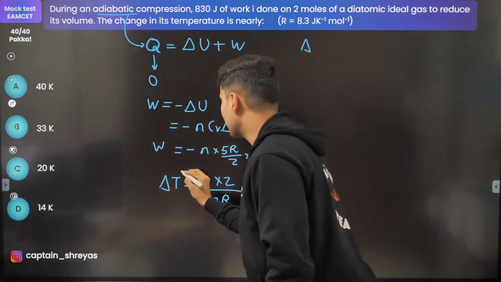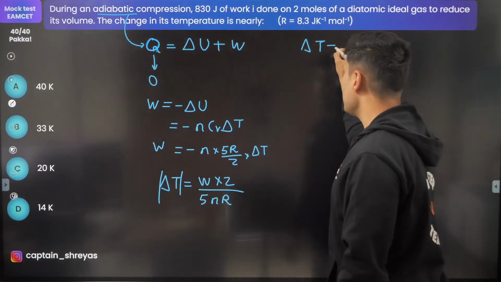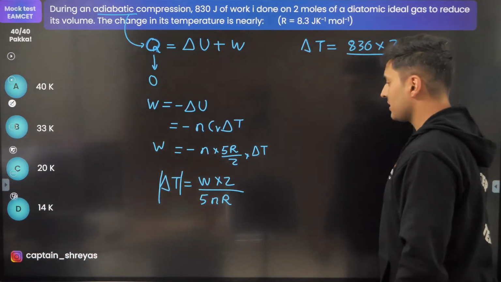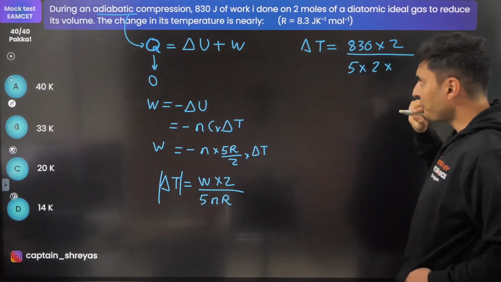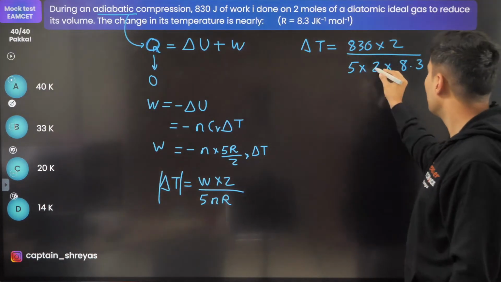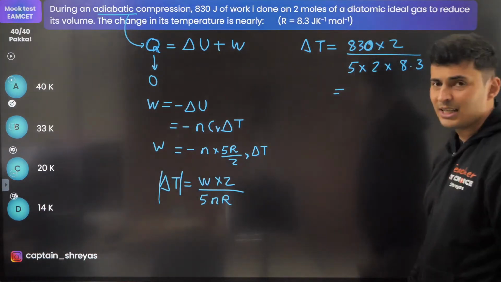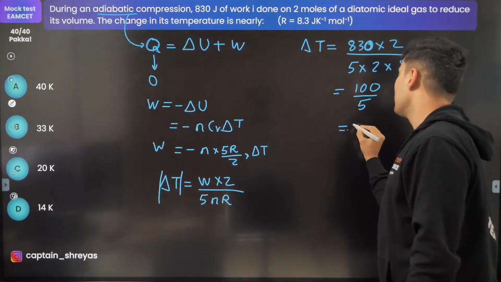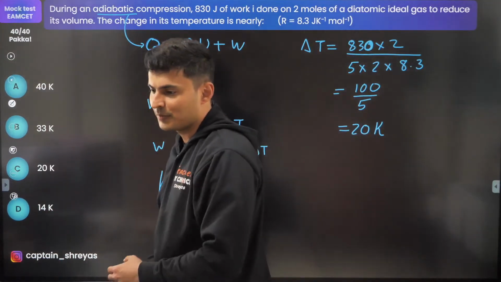Magnitude wise, I have ignored the minus sign because everything is in modulus. So delta T will be: work is 830, 2 is as it is, 5 is as it is, n is 2 moles, and R value is 8.3. 2 cancels, 830 divided by 8.3, this will be 100 divided by 5, which is nothing but 20. So 20 Kelvin is the answer. Option C. Very good, Ramu Gupta.